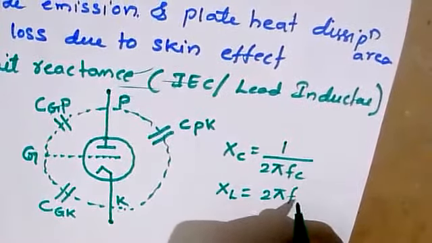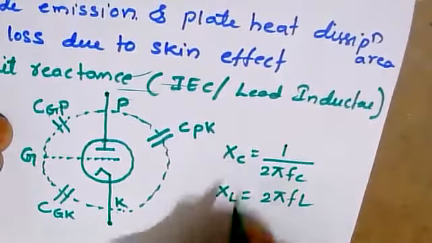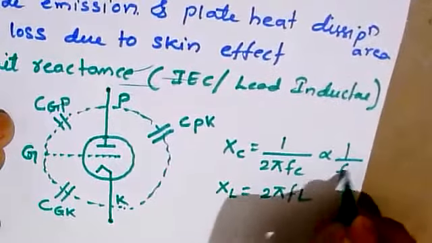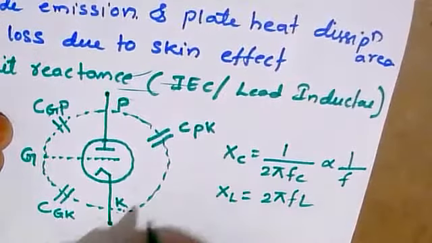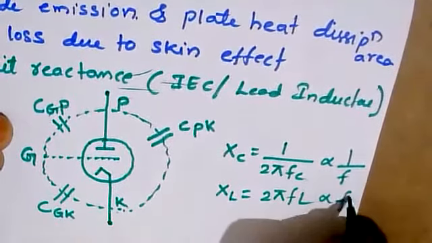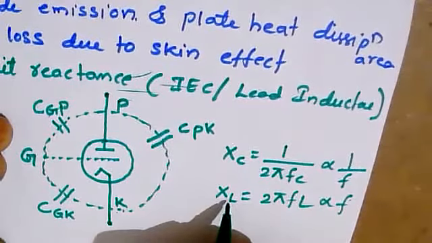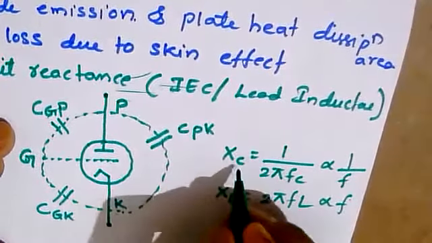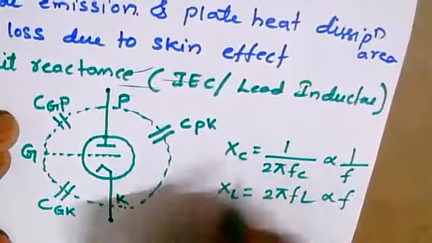So we can analyze that the frequency is inversely proportional to the reactance of the capacitance, and directly proportional to the reactance of the inductance.